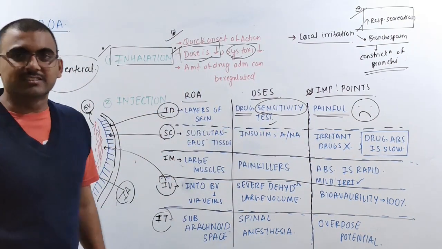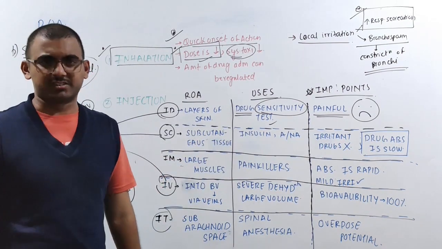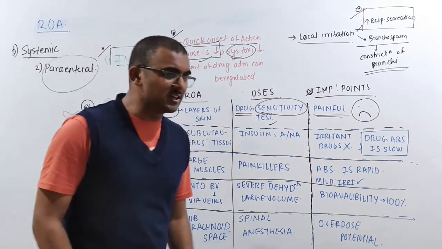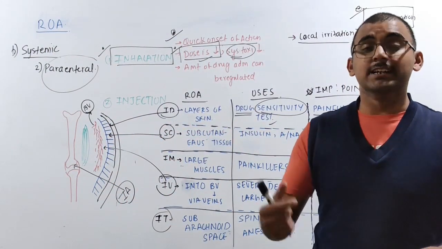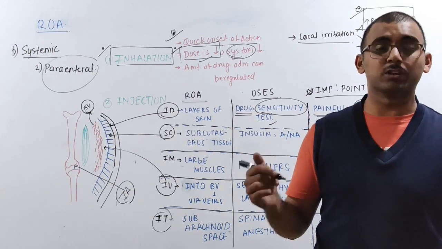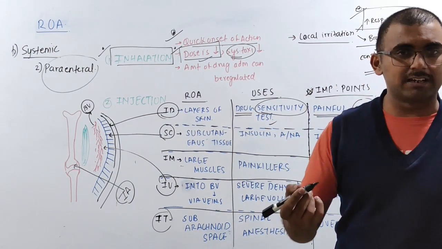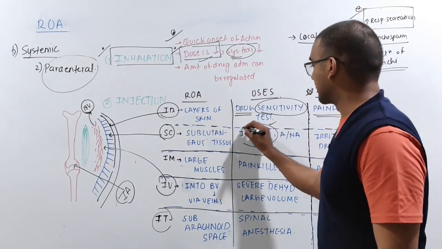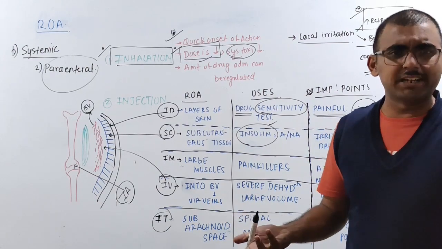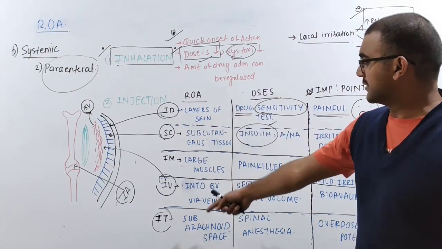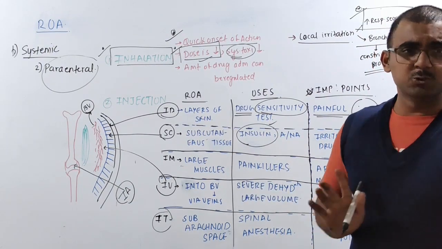But now let's talk about the next one, that is subcutaneous tissue. It's very easy, and this can be self-administered. It can be easily taken by yourself into the subcutaneous tissue. Which type of drugs do you give like that? They are mainly insulin drugs. You have the insulin pens, right? You just give a click. It's self-administered, you don't need any assistance. Whereas for other routes of administration, you need an expert who can help you.